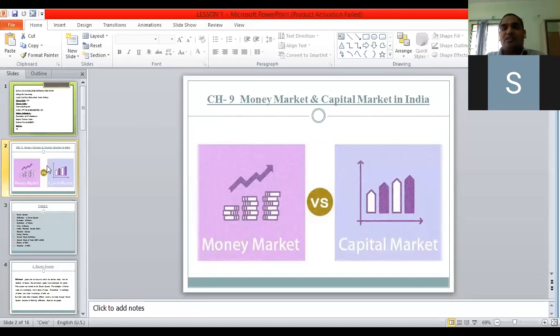Your chapter name is Money Market and Capital Market in India. These two constituents we are going to study in this chapter. So first of all, the index.